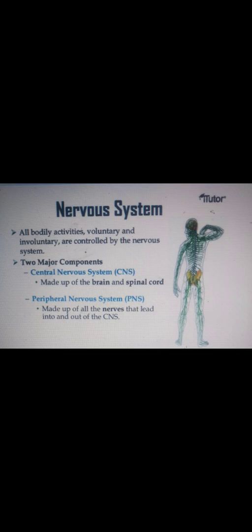The central nervous system is made up of the brain and spinal cord. I already told you these are the two main parts that make up the central nervous system. The second one is the peripheral nervous system, short form PNS. It is made up of all the nerves that lead into and out of the central nervous system. Again, I will repeat: the central nervous system is made up of the brain and spinal cord. On the other hand, the peripheral nervous system is made up of all the nerves that lead into and out of the central nervous system.